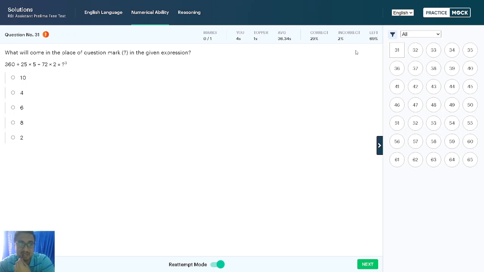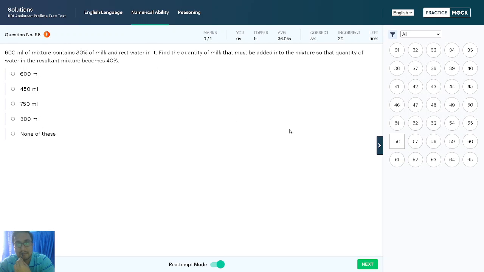See here, the 31st question is simplification. That means in RBI Assistant Prelims, minimum 10 to 15 questions are from simplification. If you want to skip, if simplification starts from 41, just assume 41, that means questions 41 to 55 will be simplification only. So skip like this, 41 to 55. Then at 56 you will get a different type.